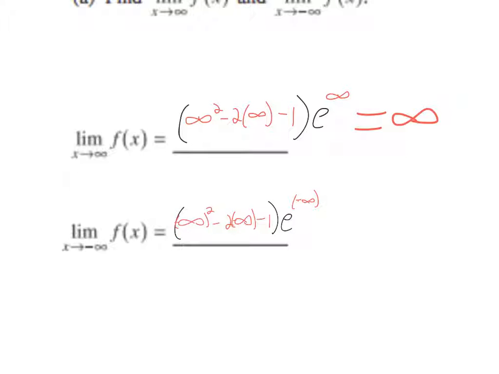And then checking inside here, a negative infinity being squared will be a positive number, subtracted by 2 times negative infinity. So this is plus 2 times infinity. This is all going to be positive. This is going to be some constant, but it's going to be multiplied by 0, because inside here is outpaced by the power happening outside here. Infinity to the second power is always outpaced by e to the infinity power. A variable power always outpaces a constant power.